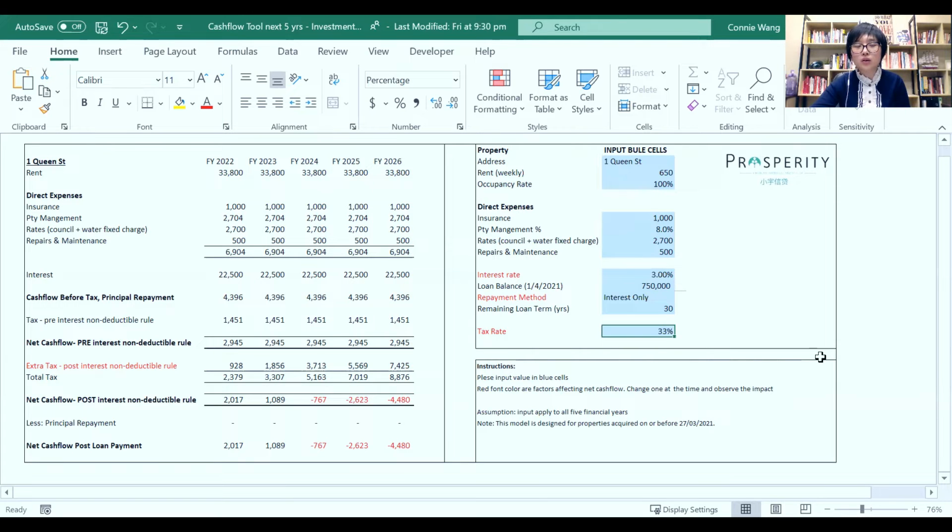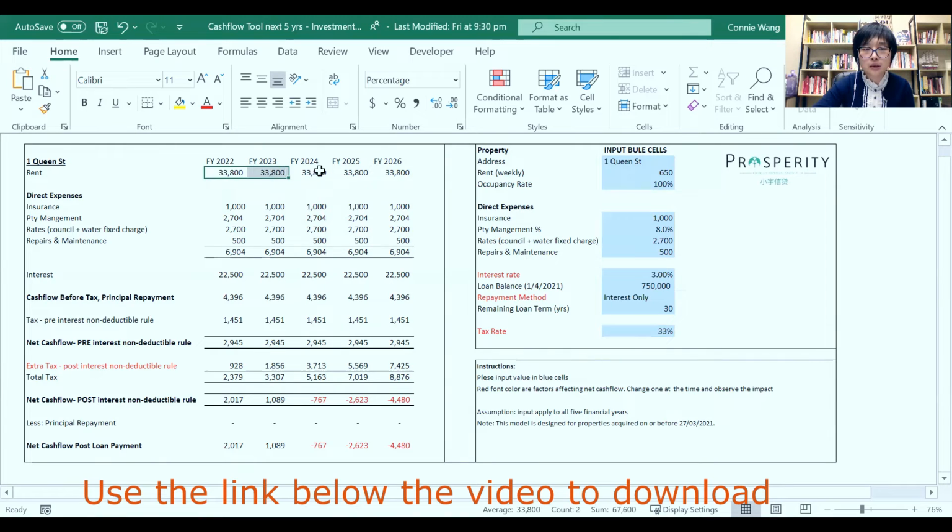All right, so let's have a look at the left-hand side. Let me explain. On the top is your income, which is the rent. In this case, based on $650 a week, 100% occupancy rate, that's what you get for your revenue. And then all the expenses here. Property management is based on your percentage input.